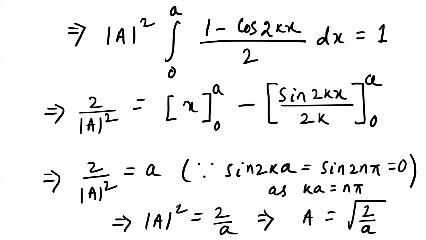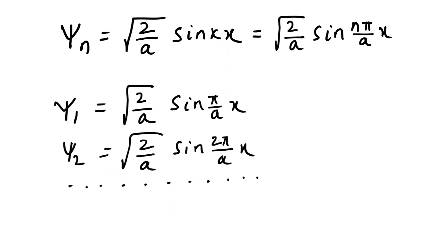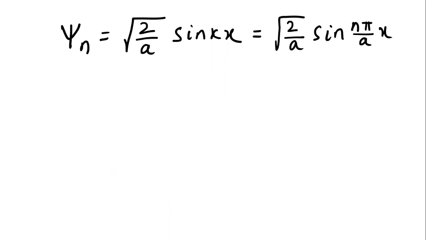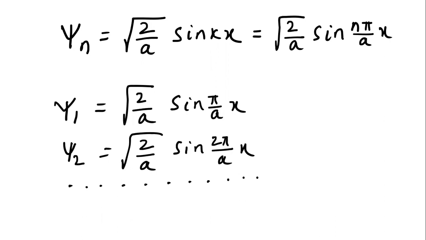So the normalized eigenfunctions, as the general wave function, can be written as psi n is equal to square root of 2 by a sin kx, where k is n pi by a, so sin of n pi by a x. So substitute n is equal to 1, n is equal to 2. For all values of n, you can write the wave functions, right? Here n is the quantum number. For each quantum number, you can write the wave functions accordingly.